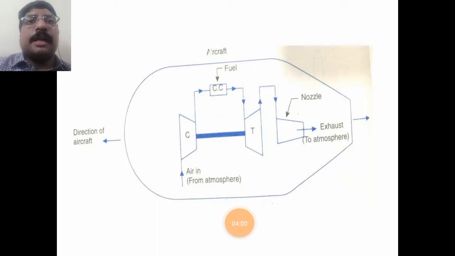Due to this transformation, the pressure energy is converted into kinetic energy. That kinetic energy leaves as a jet. Due to that jet motion, the aircraft is moved in the forward direction.